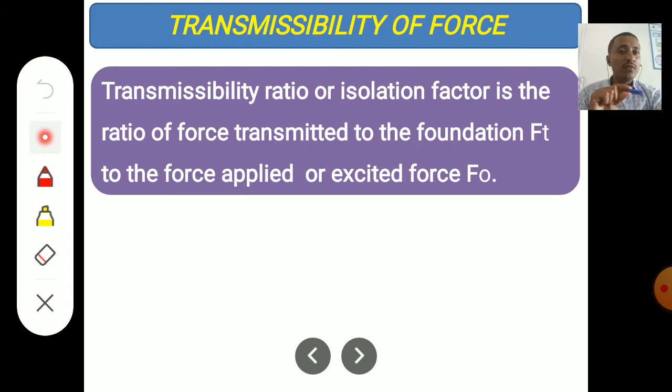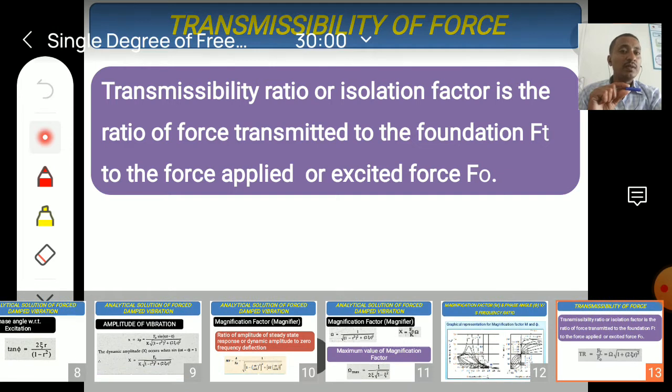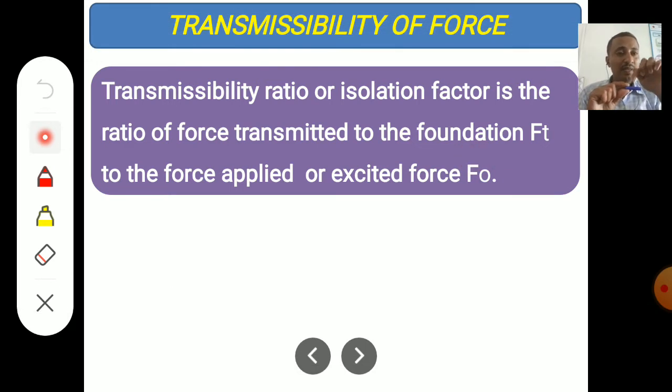It is the ratio of force transmitted to the foundation. I applied 10 kilonewtons, and 5 kilonewtons were transmitted. Force transmitted, 5 by 10, to the applied force. So the transmissibility ratio is 5 by 10, which is equal to 0.5, transmitted to the applied. This ratio is called the transmissibility ratio. This term is called the transmissibility of force.